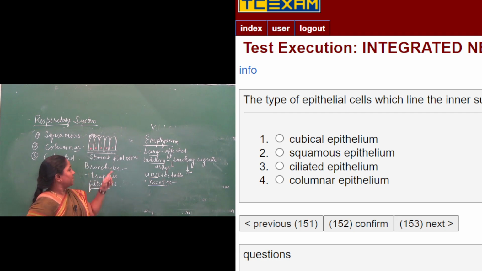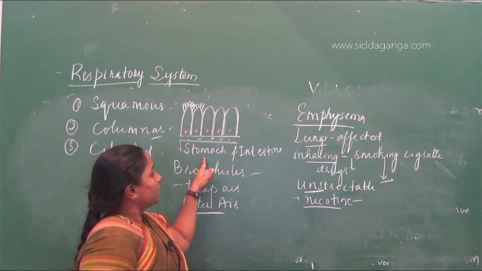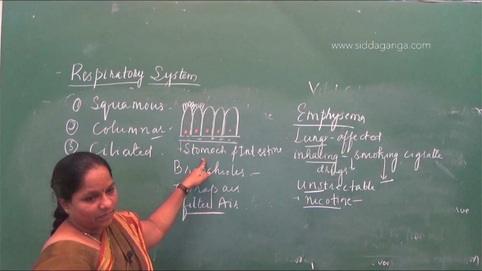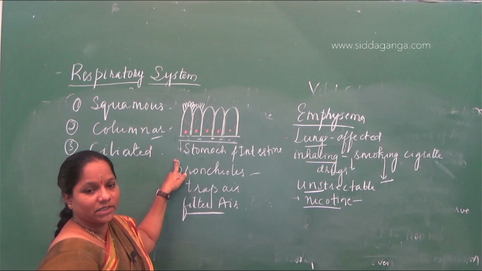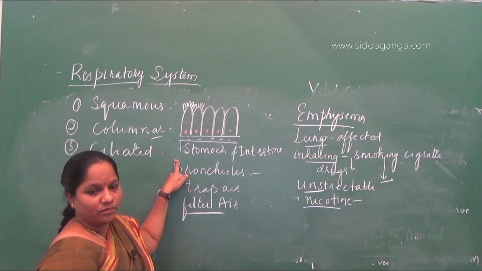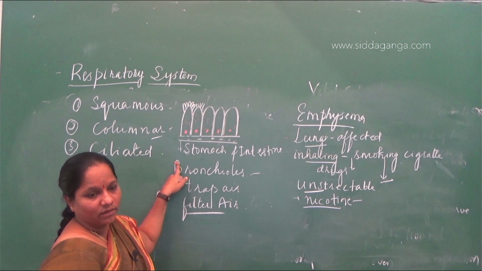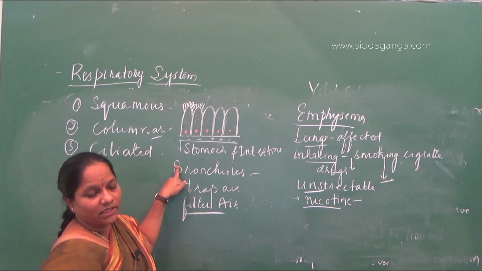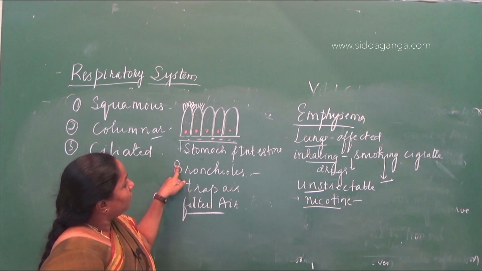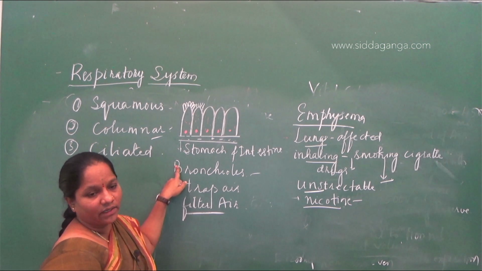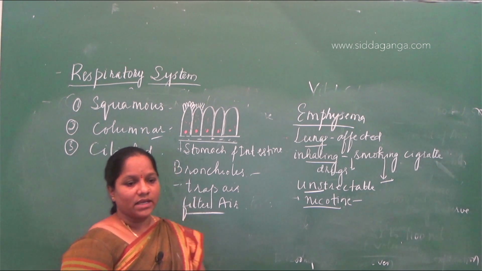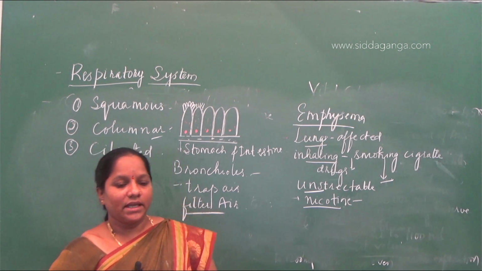Columnar epithelium is present in the inner lining of the stomach and intestine. Squamous epithelium is present in all the organs of the body where it forms a protective layer. So the answer will be the third one, ciliated epithelium.